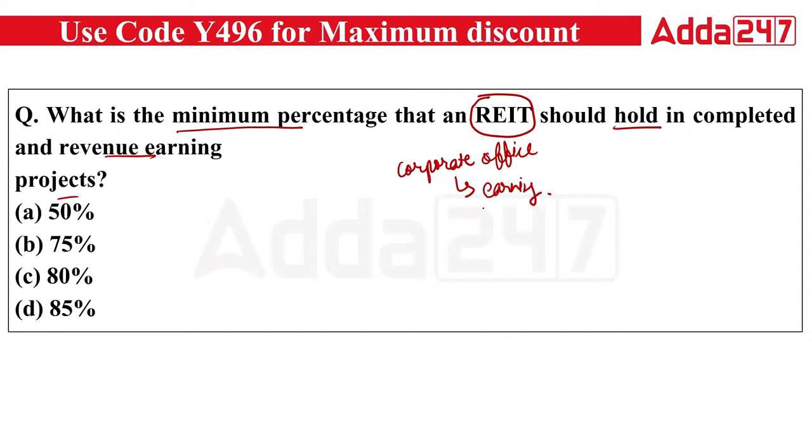So you started earning. So what is the minimum percentage that the real estate investment trust should hold in the completed and revenue earning project? 50%, 75%, 80%, or 85%? A, B, C, or D? Which of the following is correct? The minimum percentage that the real estate investment trust should hold in completed and revenue earning projects is 80%. 80% holding should go with the real estate investment trust in case of your completed and revenue generating projects. Okay, right answer is C.